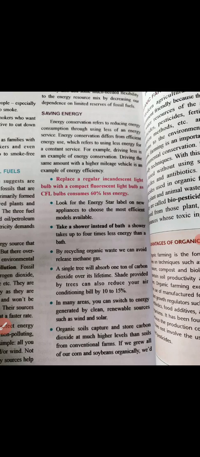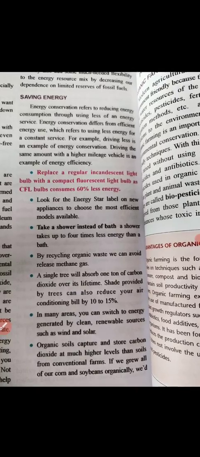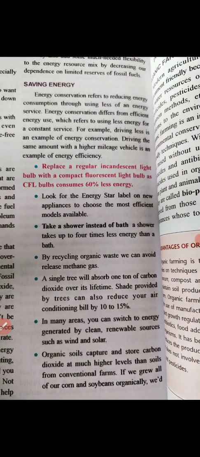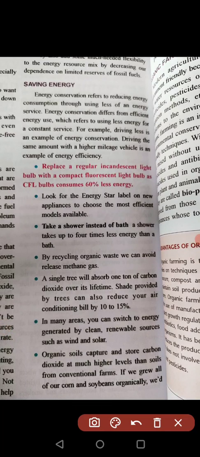Now there are some other solutions. The important solution is saving energy. Energy conservation refers to reducing energy consumption through using less energy service. Energy conservation differs from efficient energy use, which refers to using less energy for a constant service.